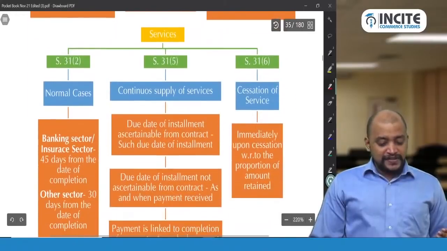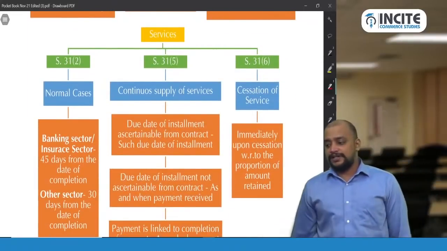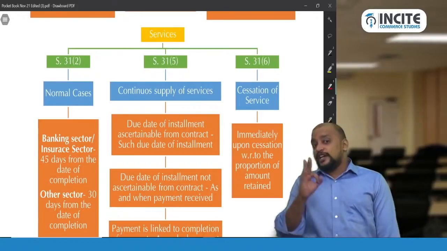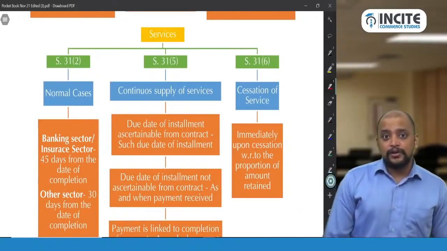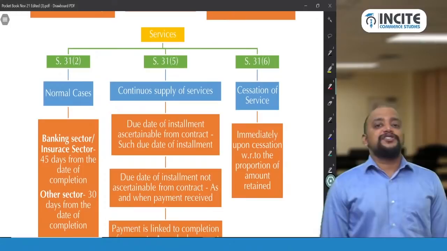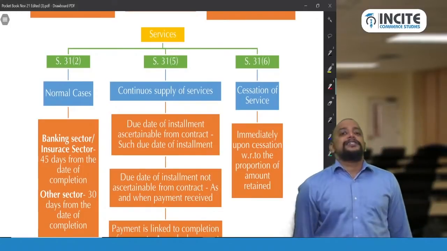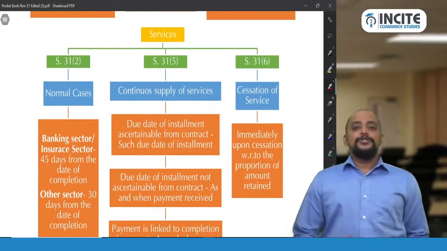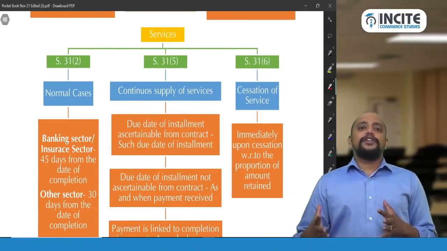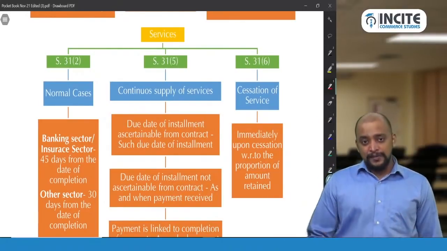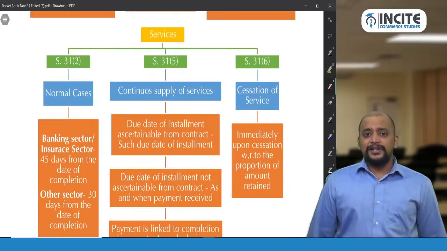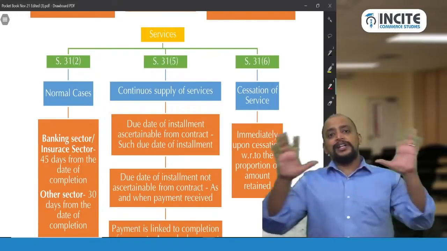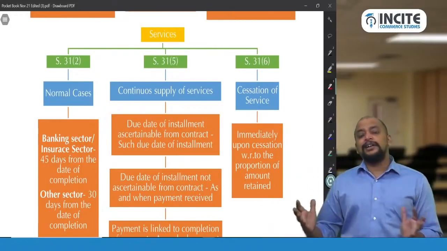Then in case of services. Today we actually completed our agenda of 3 topics, that is search, seizure, confiscation, offences, penalties and prosecution, and value of supply. So this is another bonus topic that we are completing. We'll try to complete it. I just wanted to discuss as much as I can in the live, and thereafter the remaining portion I will record and share. But the total I will ensure is within 18 hours.